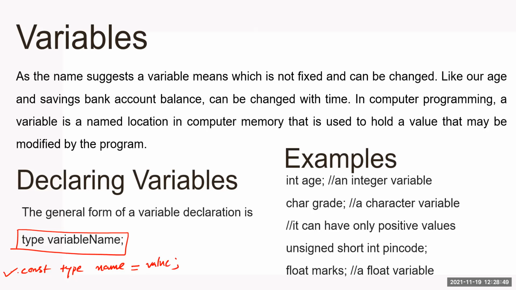Okay, this is the syntax for constants, and this is the syntax for variable. Correct. So see the differences here. This can be changed later, so that's why I have not initialized it. This cannot be changed later, that's why initialization is important.